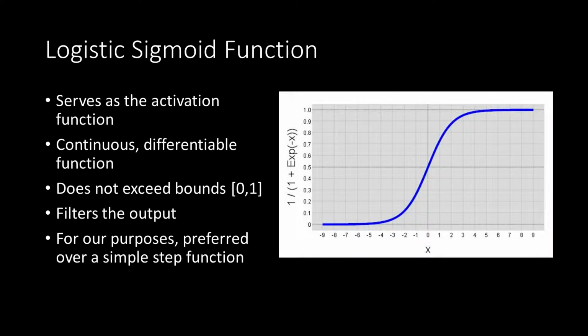So the logistic sigmoid function is shown on the right. This is the function that we use to activate the signal. It's a continuous differentiable signal, doesn't exceed the bounds of 0 or 1, and it acts as a filter for the output. So we're not just outputting a straight 0 or 1, we're outputting a continuous value that we can use later to employ gradient descent. And this is important for our purposes because it is how we will teach the machine how to adjust its